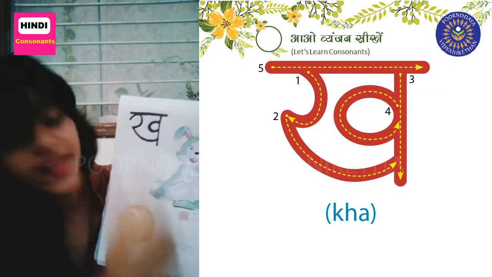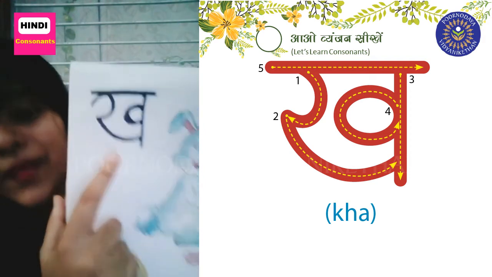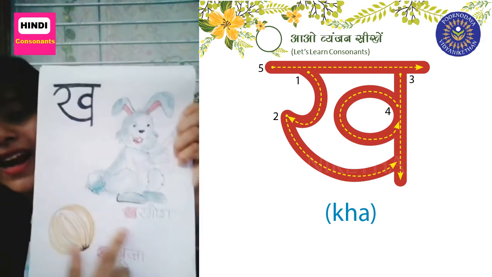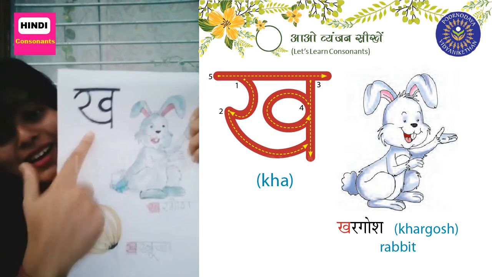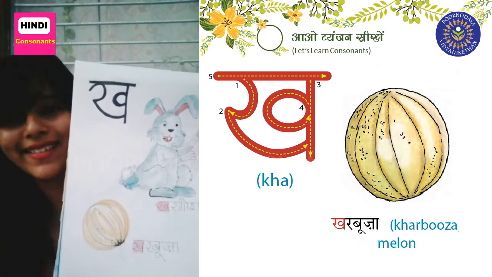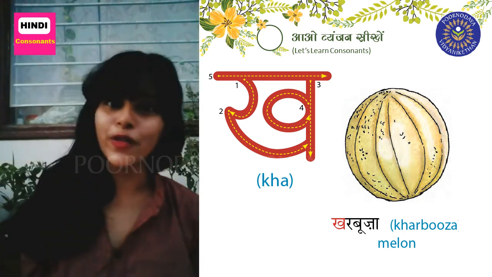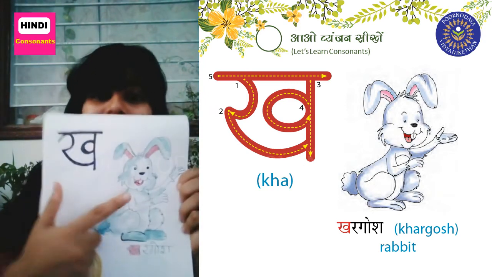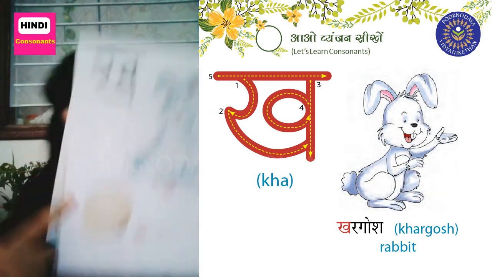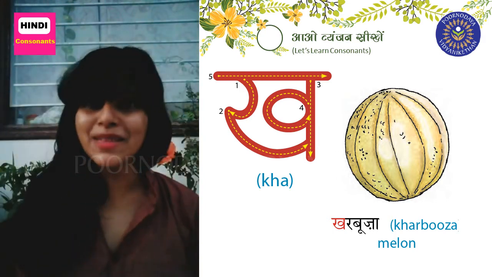Kha for Khargosh. My name is Khargosh. Kha for Kharbuja. Khargosh is a rabbit. And Kha for Kharbuja. Kharbuja is muskmelon.